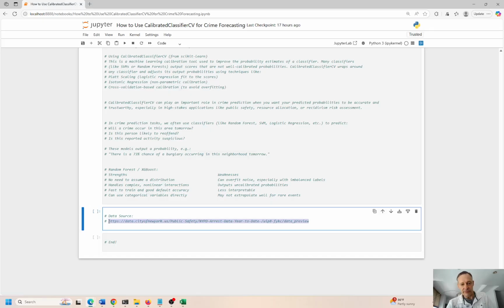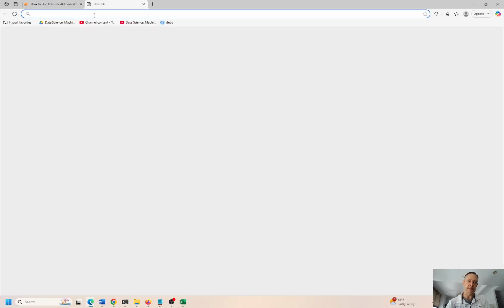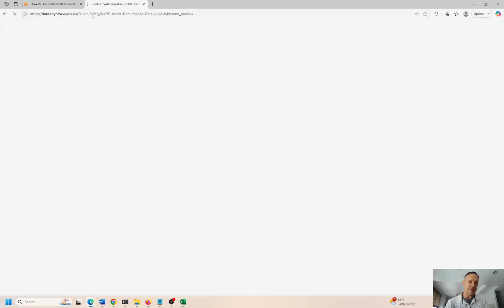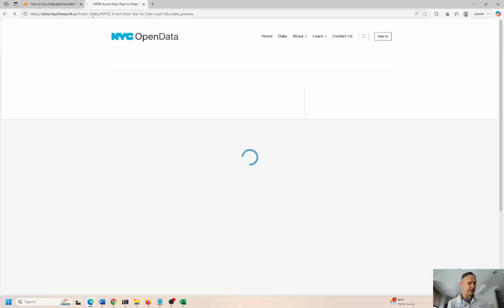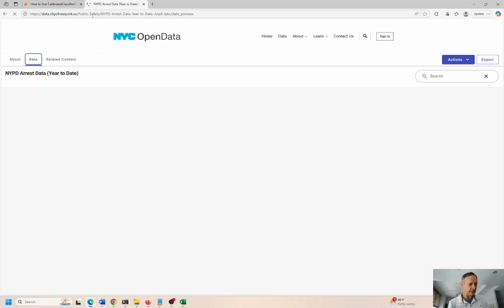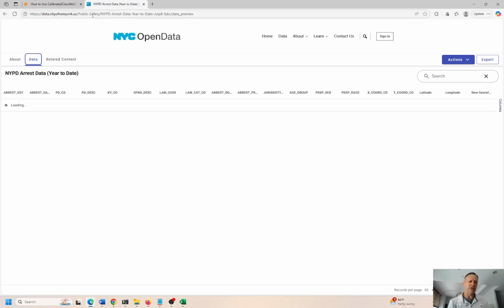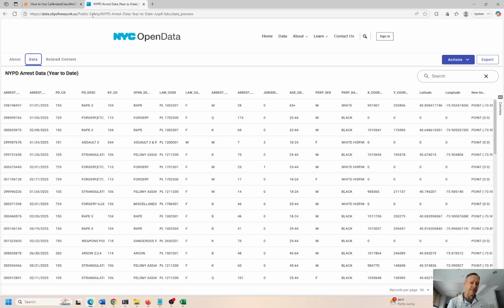So the data source comes from here. You can take a look, Control C, Control V to paste it over here. This is the link, and this comes from New York City. And I'll tell you, I've done analysis on some of these data sets, probably at this point 10 to 12. These links go dead after a while, I don't know why. So grab the data while you can. If you can't find this exact data set, you can look around for something similar.